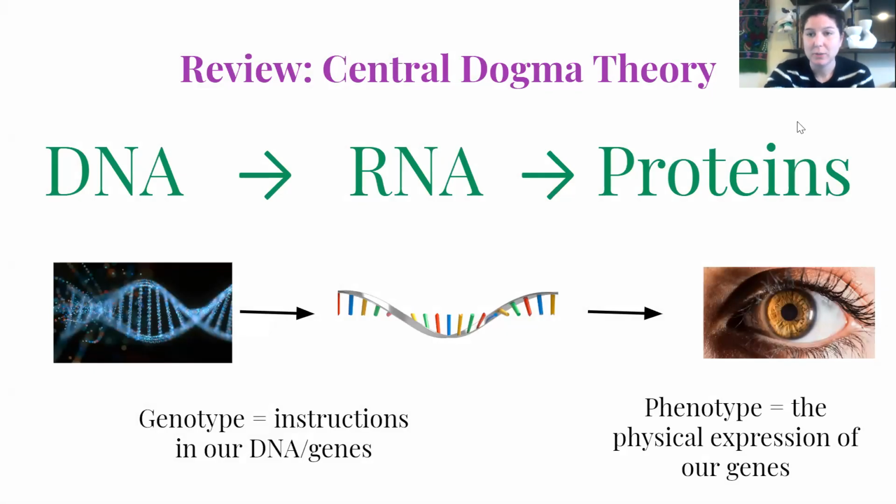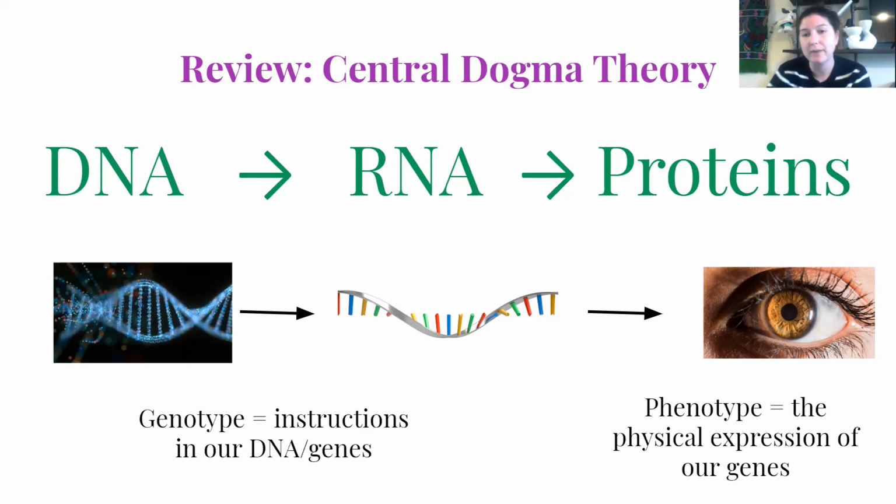So just to jump into a little review. Before we started IAs and before we did review, we were talking about the central dogma theory, and this process of transcription and translation. The central dogma theory stated that we all start out with our DNA, and DNA codes for specific things. Our DNA is transcribed, we use transcription to turn DNA into RNA. We turn DNA into RNA because DNA is too big to leave the nucleus, and the RNA is just a tiny small piece of your DNA. It's copied and it's carrying this information.